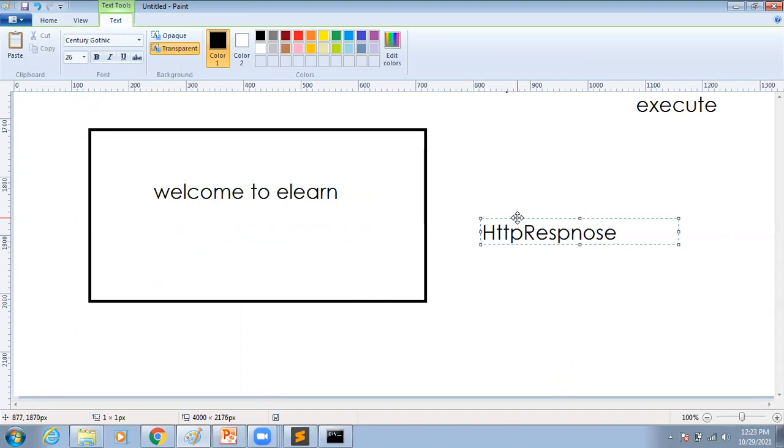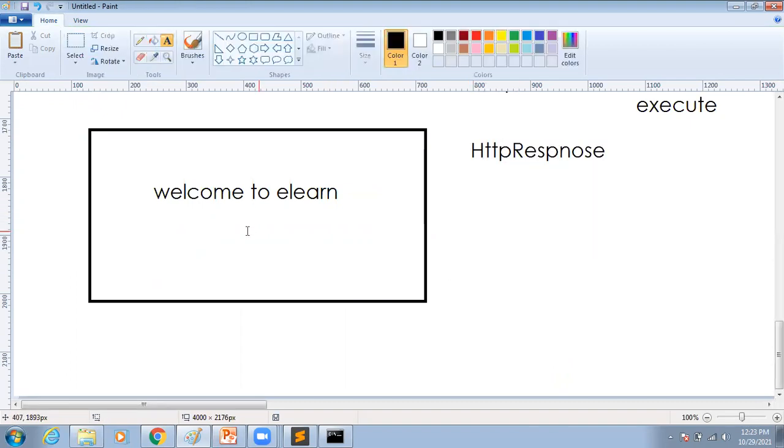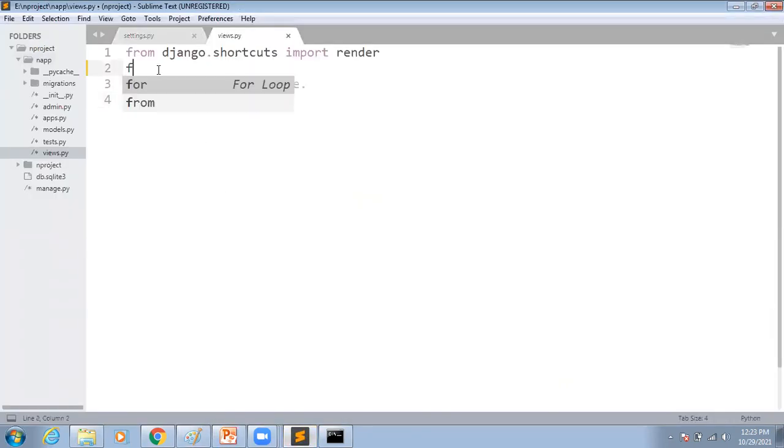By using this module, we are going to display the message to the visitors on the screen. So let me import this module. I hope you are aware of how to import modules in Python. So from django.http import HttpResponse.